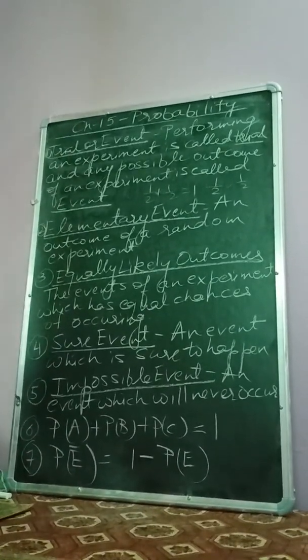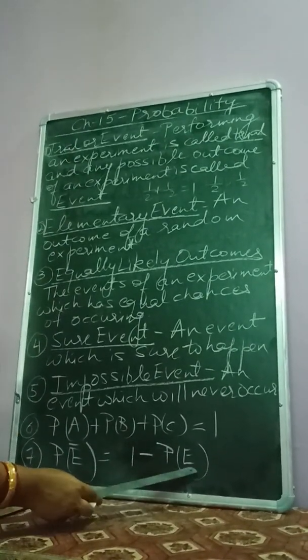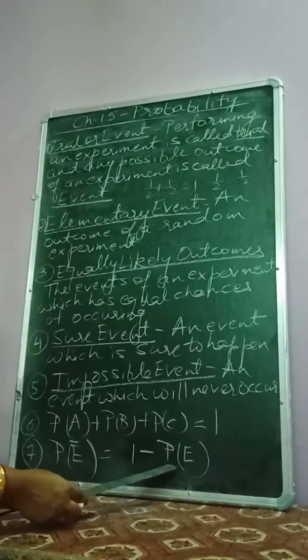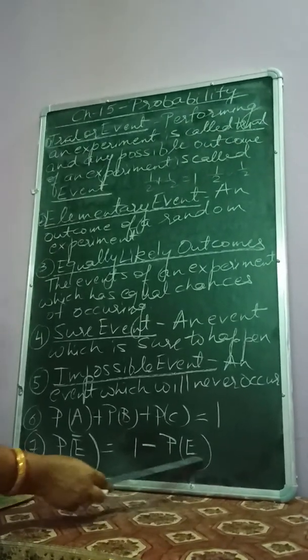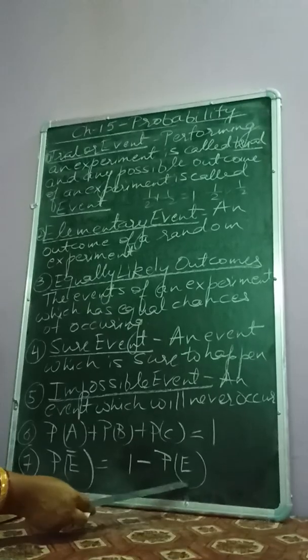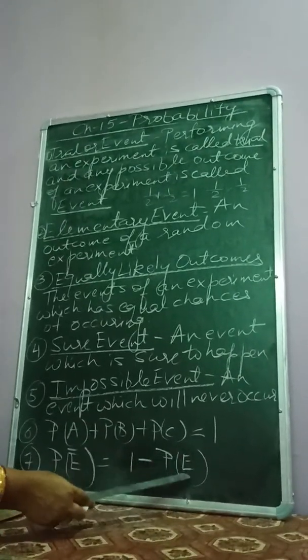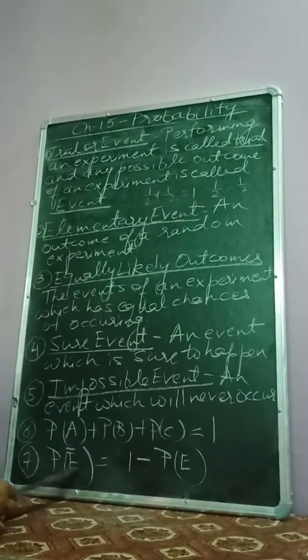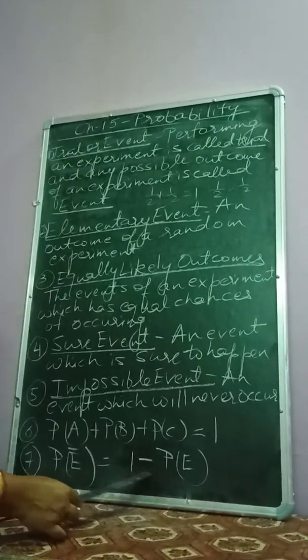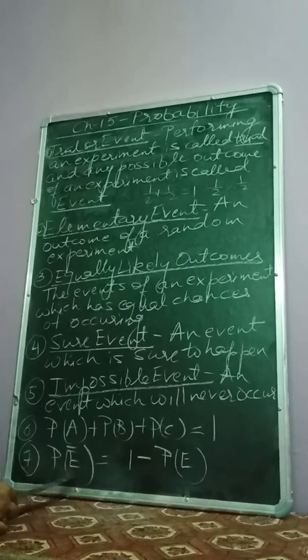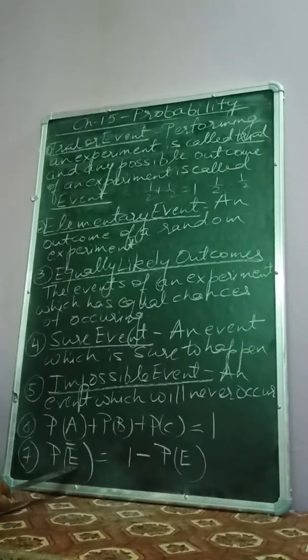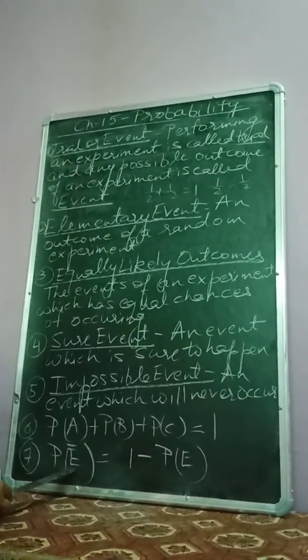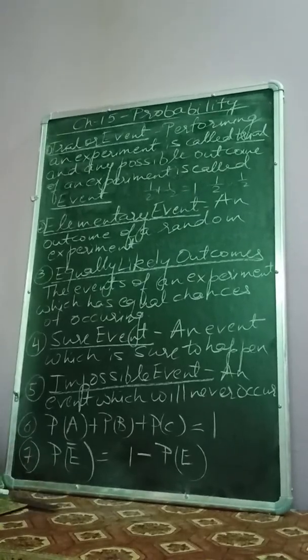Now if we denote the probability of any event E by P(E), then the probability of not E, that is P(E bar), is given by the formula 1 minus P(E), where E bar is also called the complement of E. So these were some basic definitions related to probability.